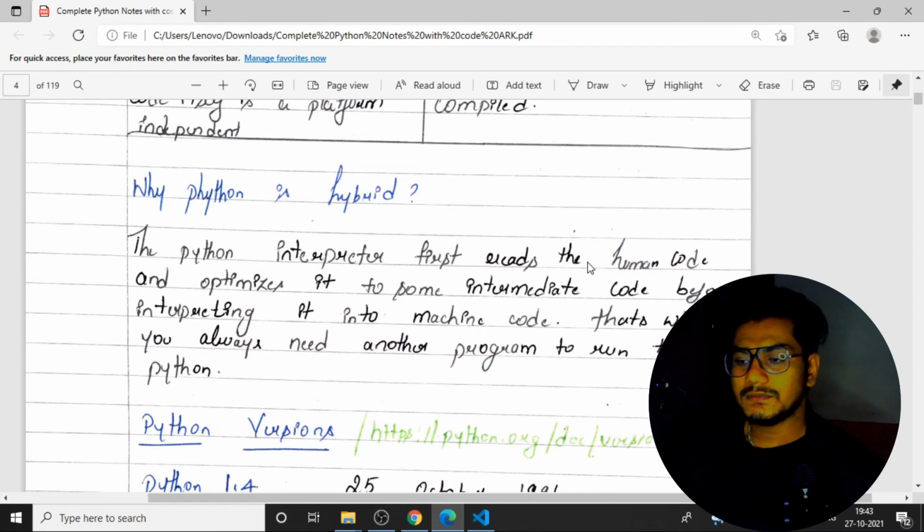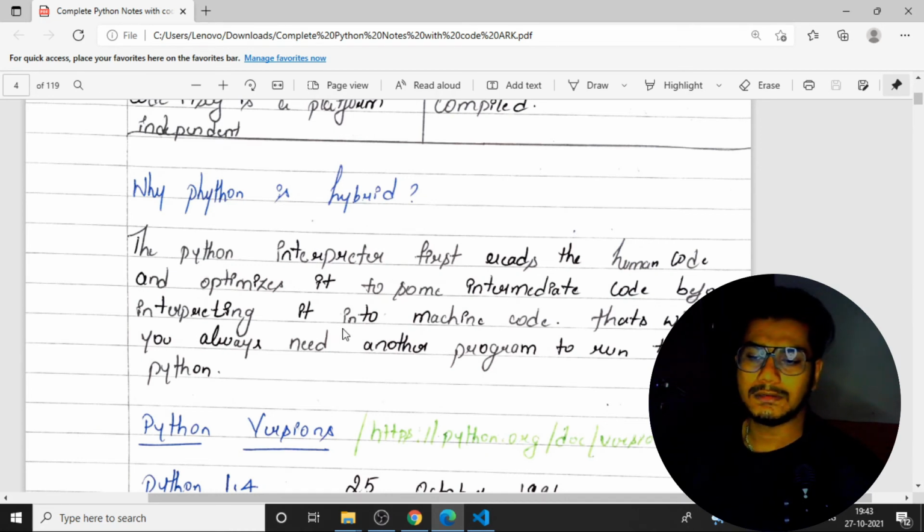So what happens is, it will read the human code. What the Python interpreter does is convert the code into an optimized level. Then the interpreter interprets it into machine code. That is why you need another program to run Python.